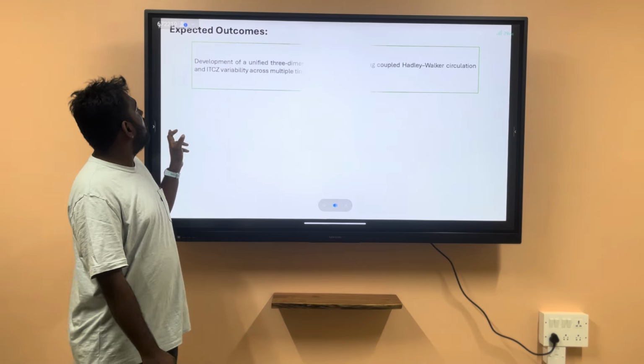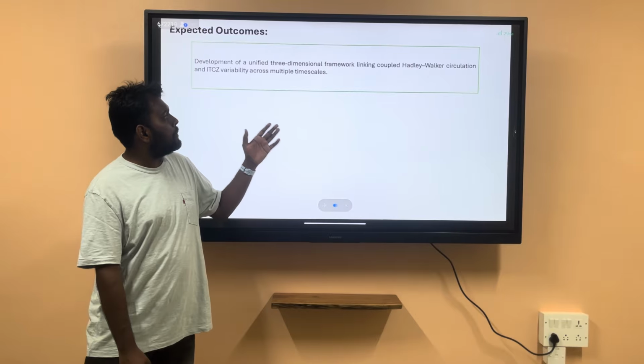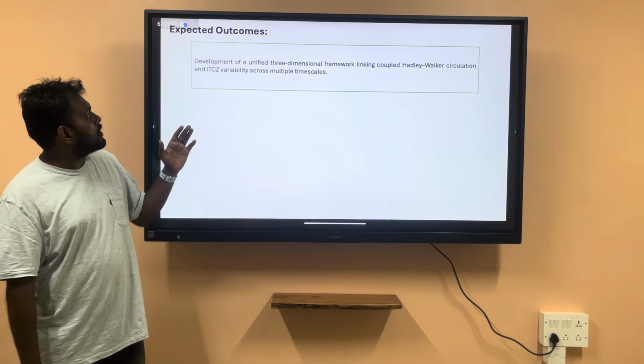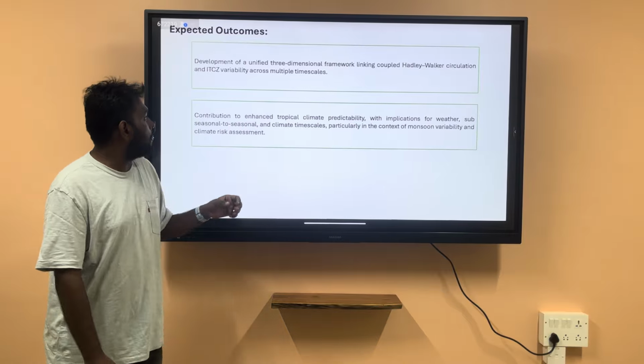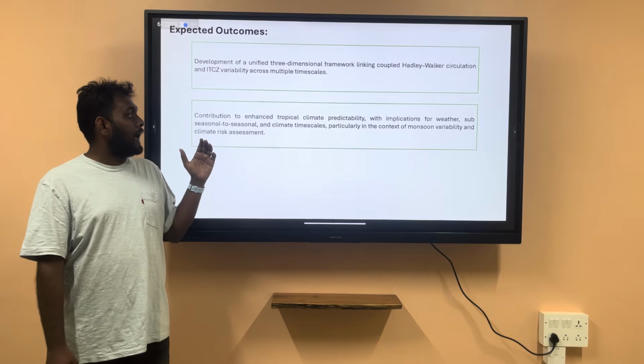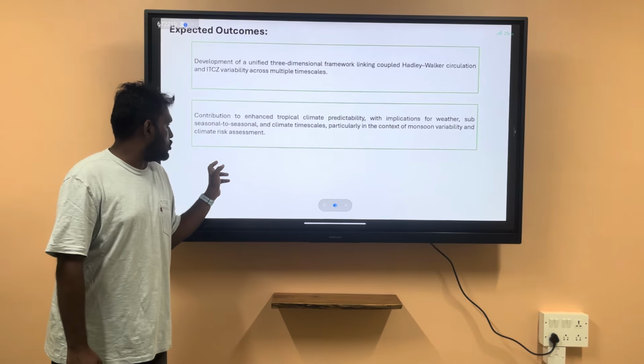Finally, what I expect out of this research is the development of a unified three-dimensional framework which links Hadley-Walker circulation and ITCZ variability across multiple time scales and zones. I'd also like to contribute to the enhancement of tropical climate predictability, particularly in the context of the Indian monsoon.